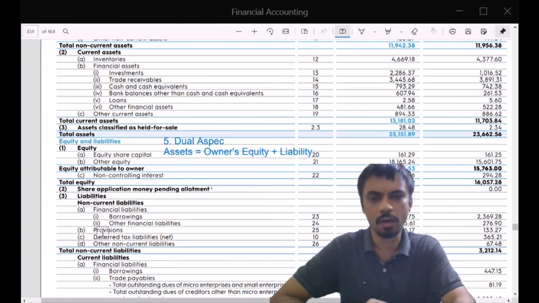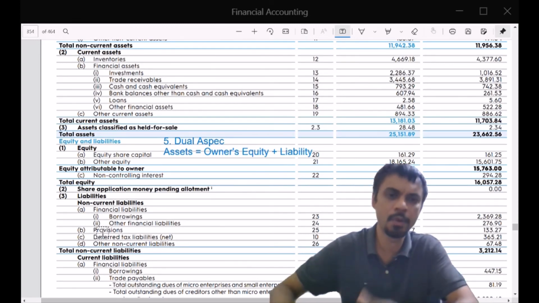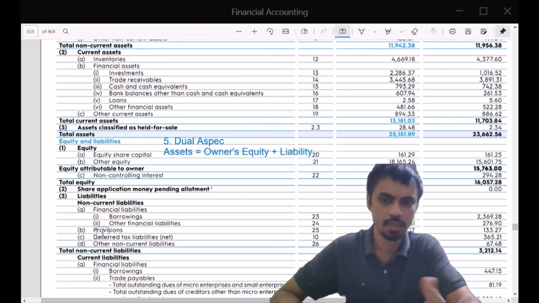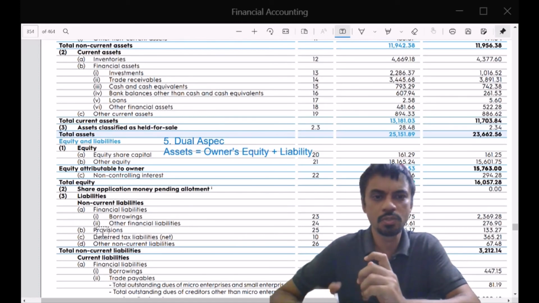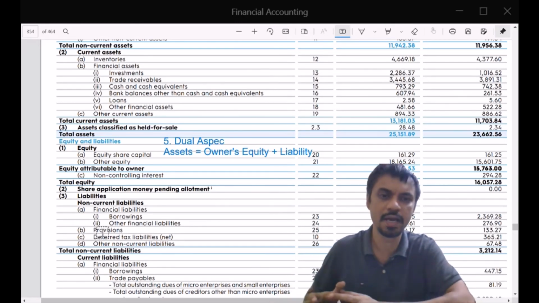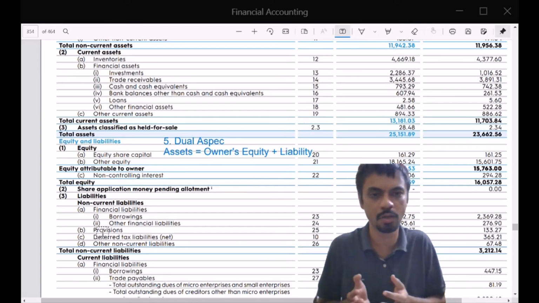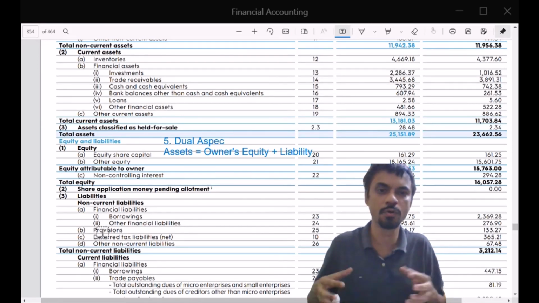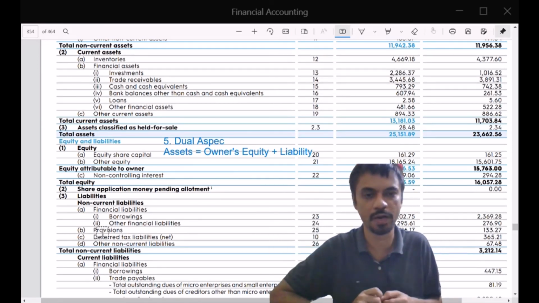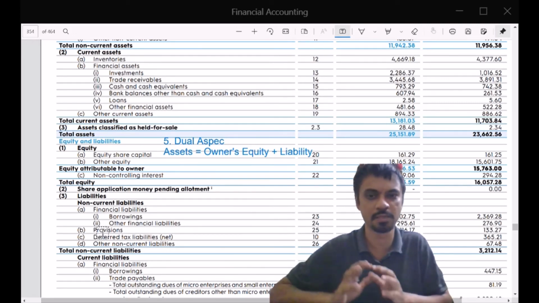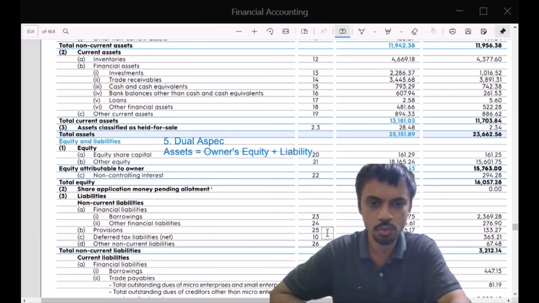They have not happened yet, but I know that any employee who is working today is going to retire in the coming years. So I need to start keeping money aside today itself, so that if suddenly a lot of employees retire, I don't have to search around and find money at that time. So I will keep aside some money now itself. So those are these provisions.